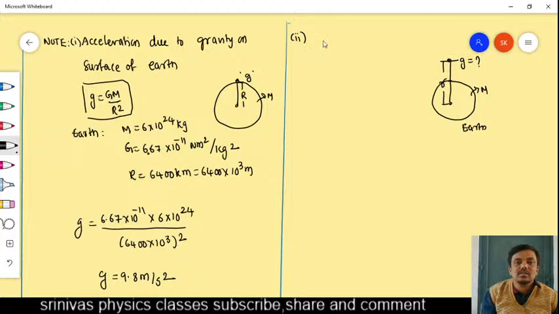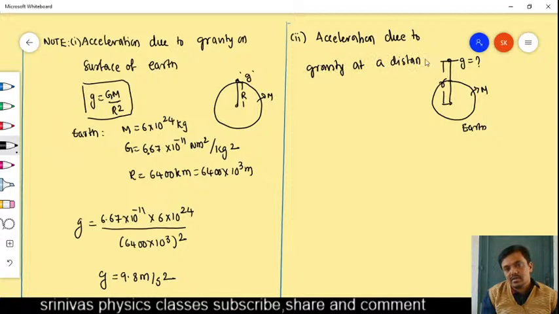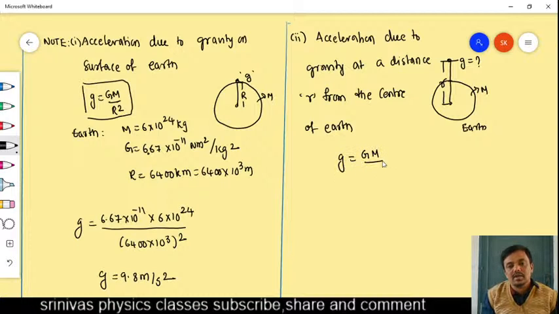The acceleration due to gravity at a distance r from the center of Earth is small g equals capital G capital M by small r square.